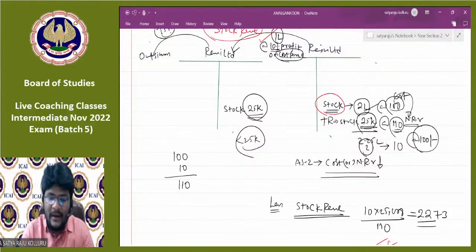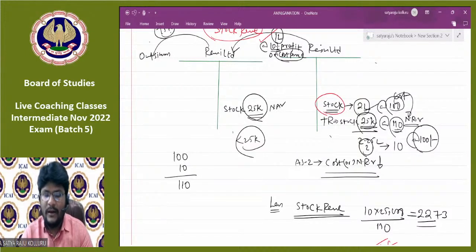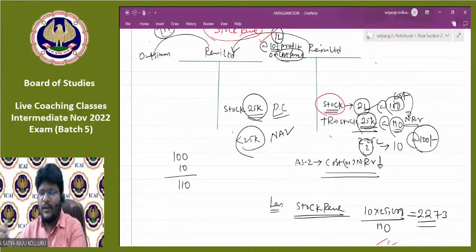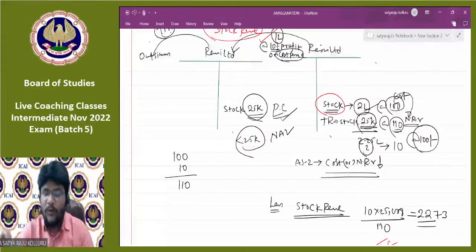You can consider the original worth as NAV, but you are ready to pay 25,000, which is the purchase consideration, PC. Just I am telling you for understanding purposes. The worth is less than 25,000, but still you are ready to pay 25,000.